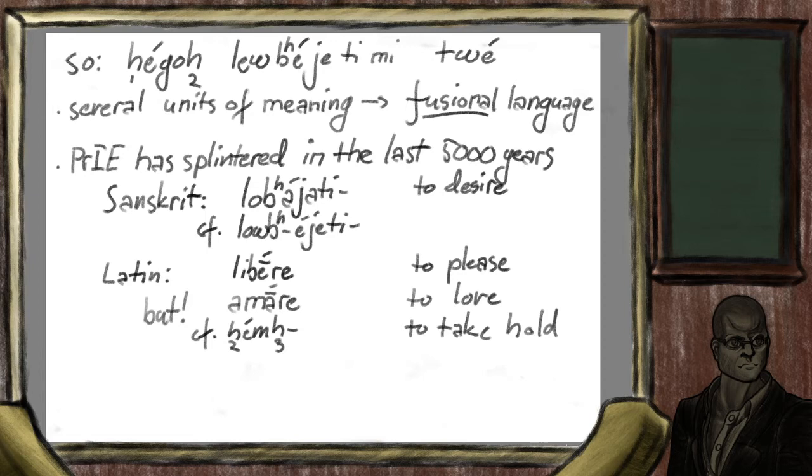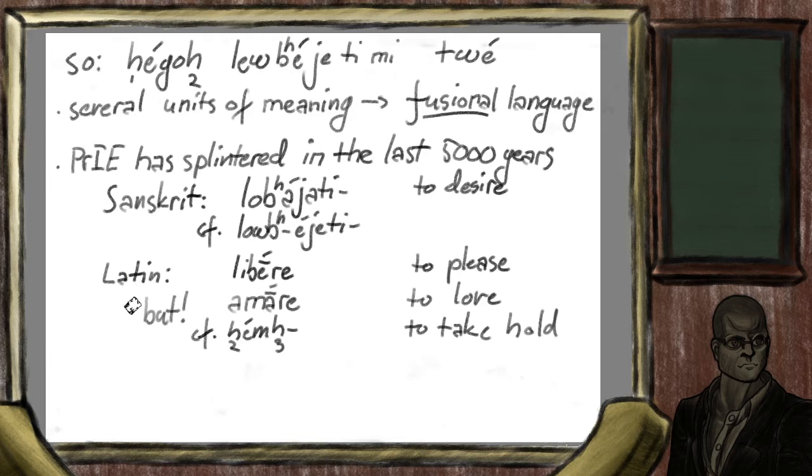Sanskrit is a classical language of India, and in Sanskrit, the verb had come to be lubhyati, and to mean to desire. This is very similar to lev-eie-ti, the imperfective form of love in Indo-European, and the meanings of to desire and to love are both very similar. So fairly little had changed between Indo-European and Sanskrit.